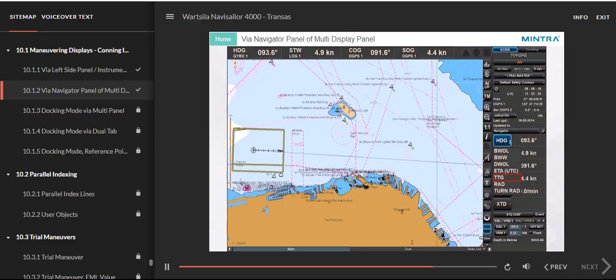TTG, Time to go to the next waypoint with current speed over ground. RAD, Turn radius at the next waypoint. Turn RAD, Calculated radius of turn.